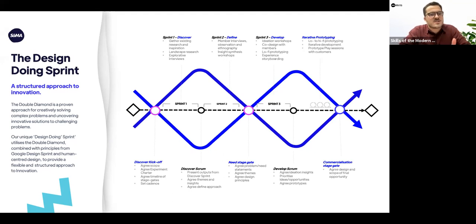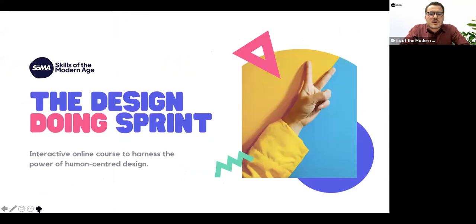So setting yourself those stage gates can be really valuable in helping you to make this a really structured way of working, and help you to make sure that you've got what you need for the next stage before you move on. Because otherwise the risk of a sprint is that you get excited about the speed of it and it comes at the expense of the depth and validated insights. So that is it for this session.